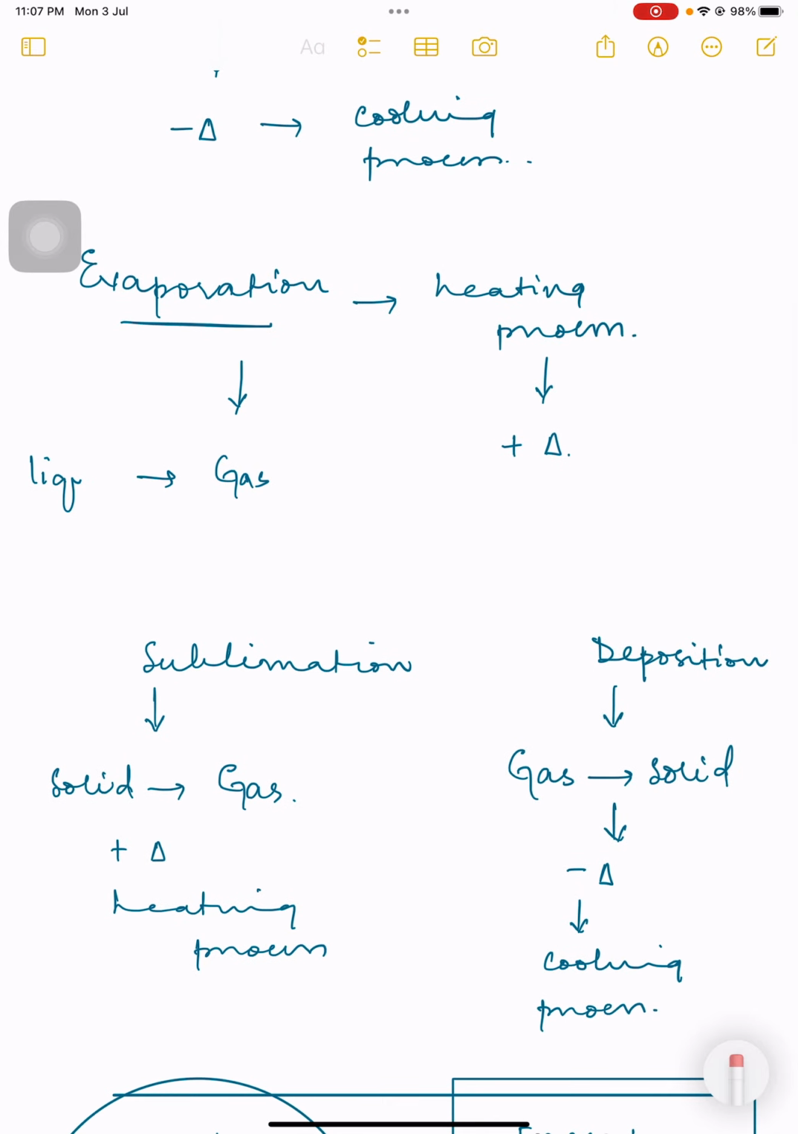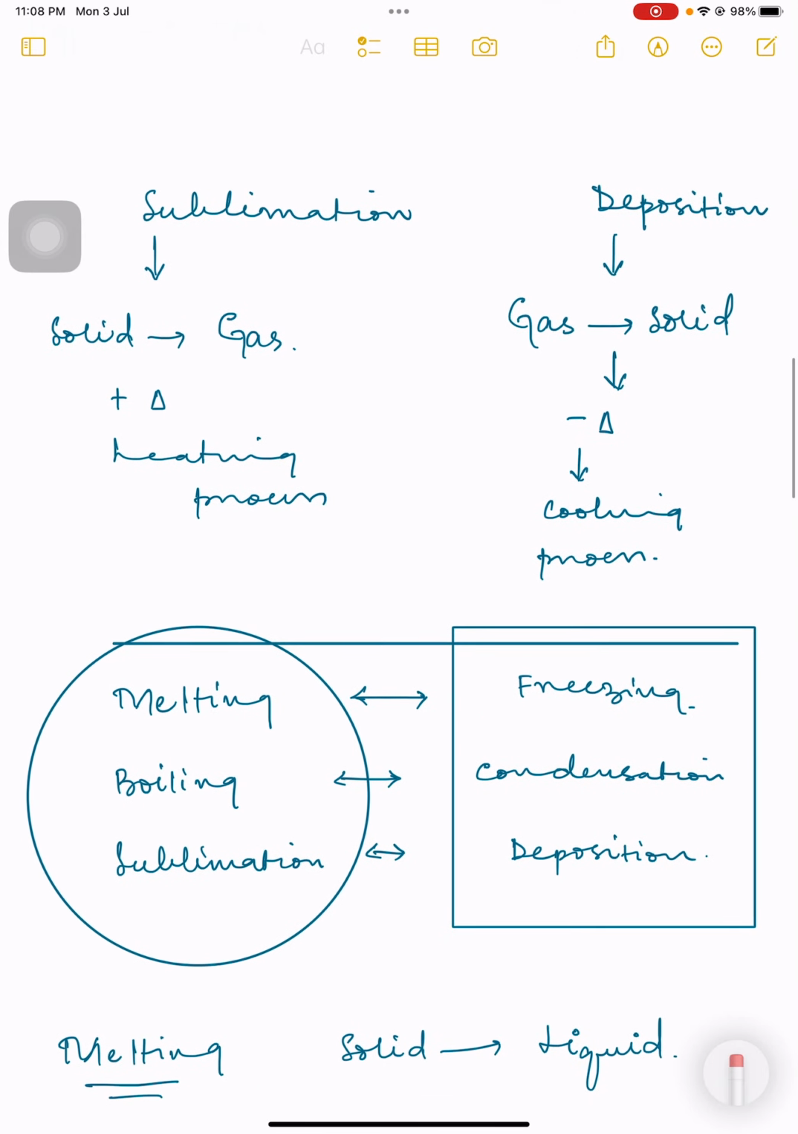Okay, there are two other processes part of your syllabus. Right now one of them is in front of you, that is called sublimation. The opposite of sublimation is there as well, and that is called deposition. In case of sublimation, basically a solid is turning into a gas directly. Yes, there is no liquid state in case of sublimation, and there is no liquid state in case of deposition